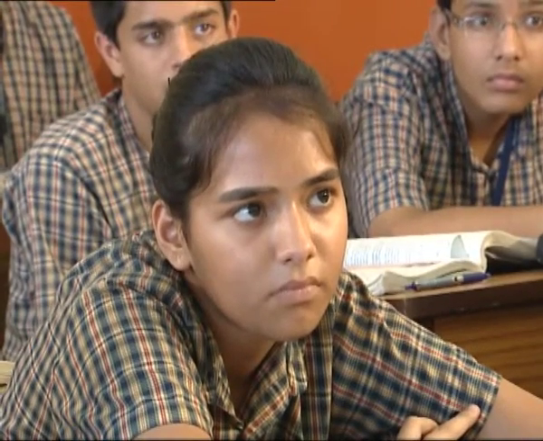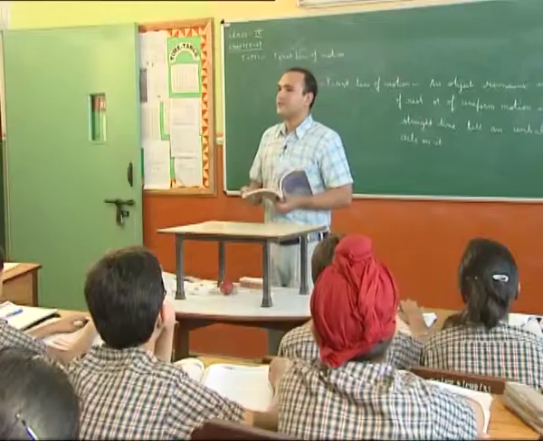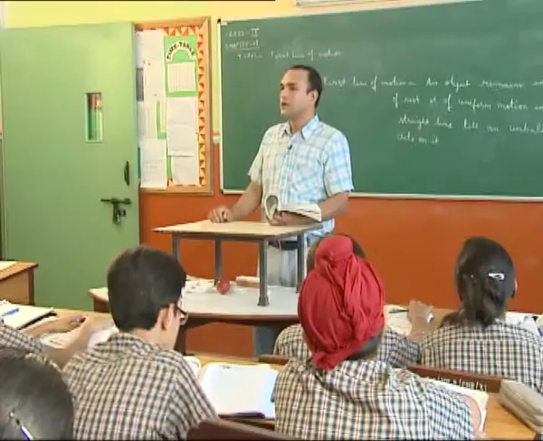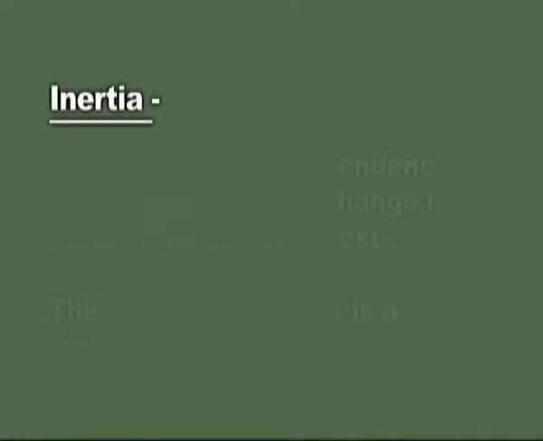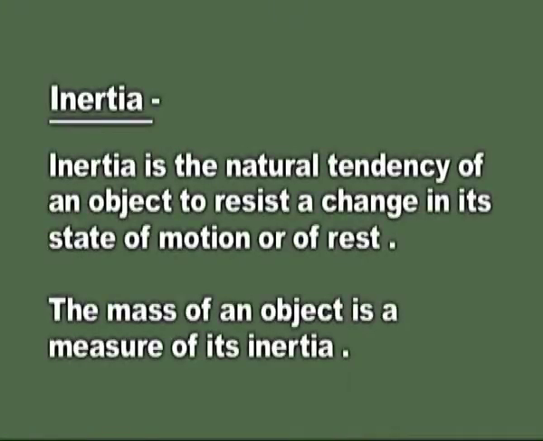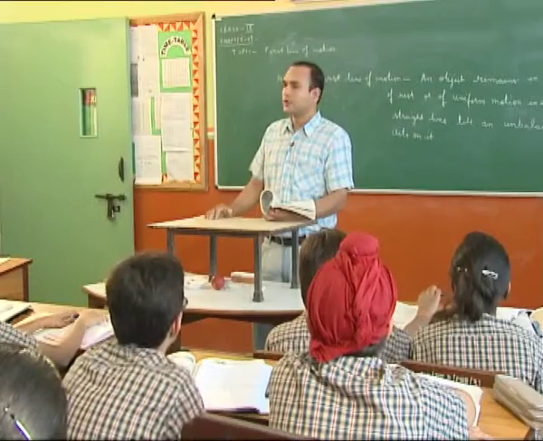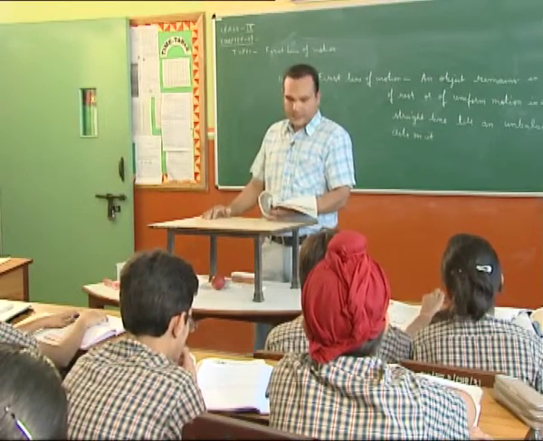More the mass, more is the inertia of the object. That means the tendency to remain in a state of rest or of uniform motion along a straight line is more in a heavy object than in a lightweight object.